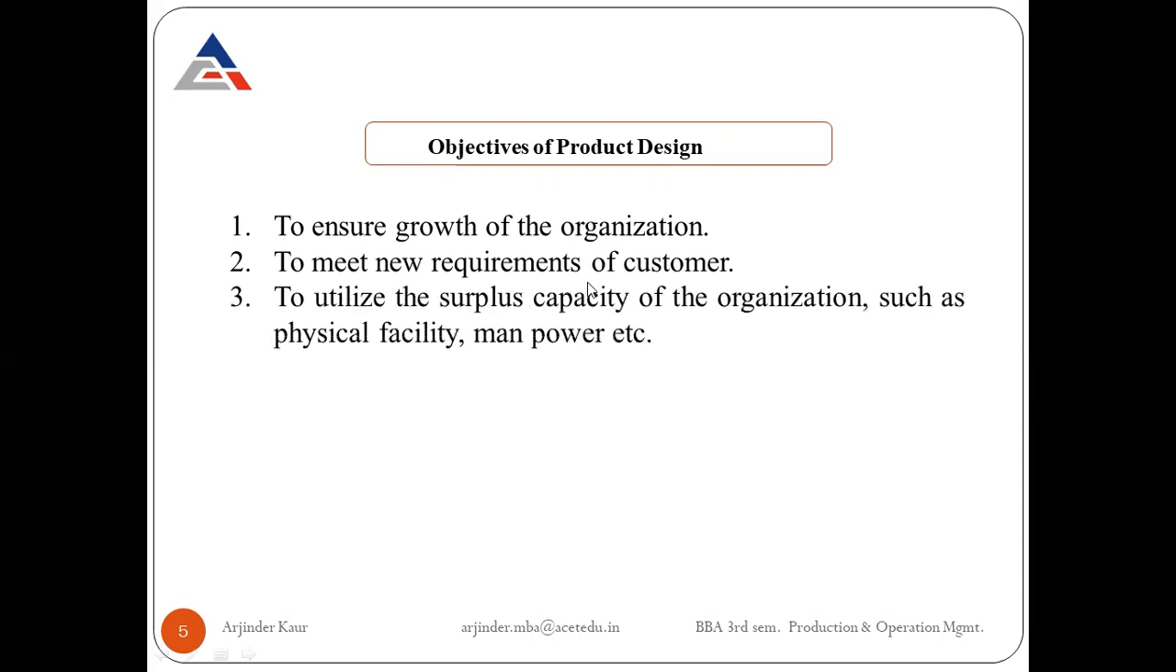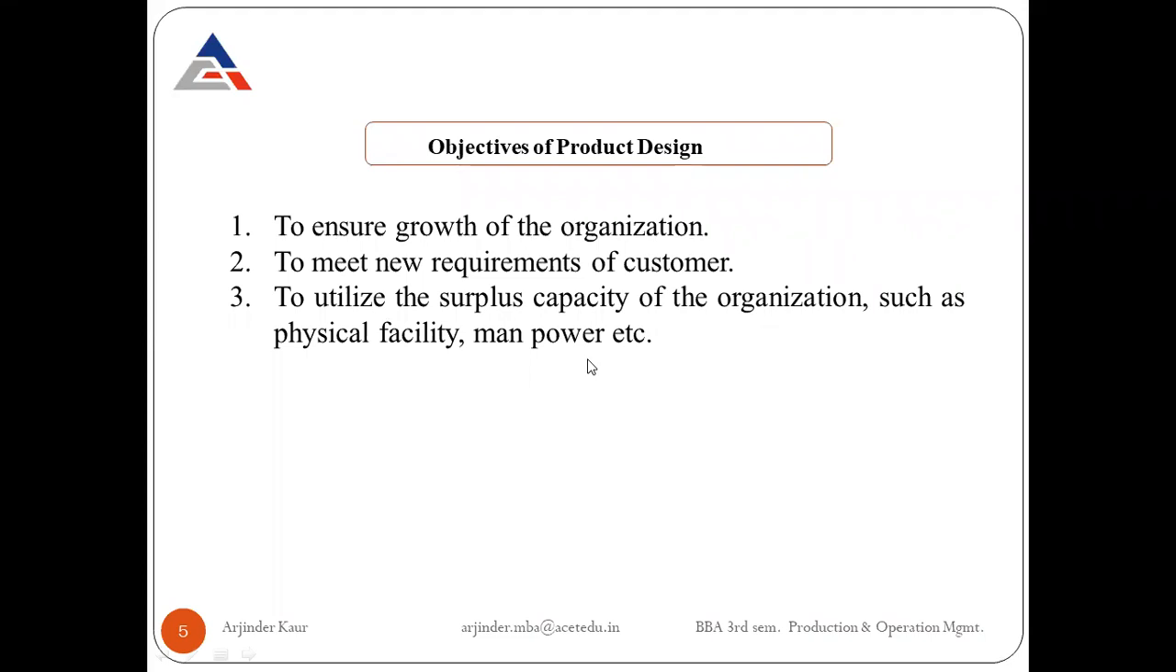of the customers. Sometimes the product design could be a way to utilize the surplus capacity of the organization, such as physical facility or the manpower. So many times it may happen that the company has a capacity. Usually we call it a capacity constraint. A number of companies have a defined capacity to produce or to design a particular product and then manufacture it into a commodity or a product which is required in the society.